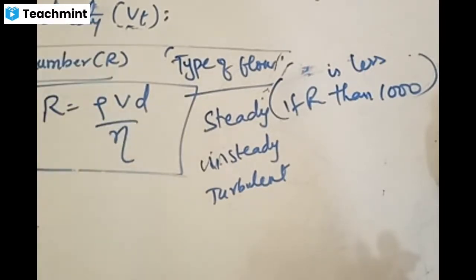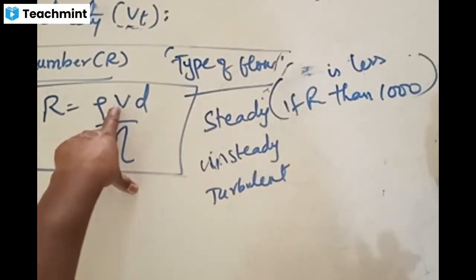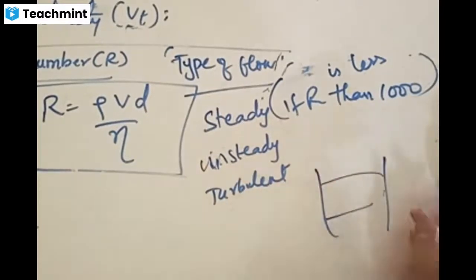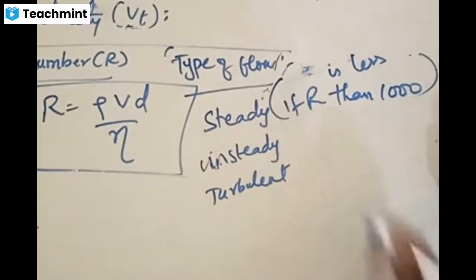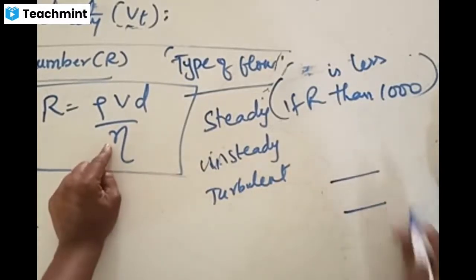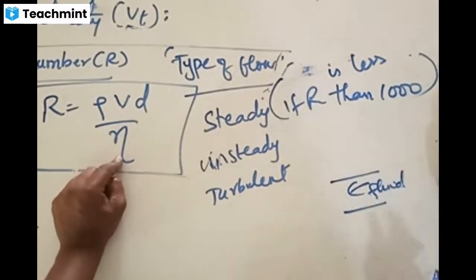Now by using that Venturi meter, you can determine the velocity of a fluid. Yes or no? Venturi meter, you have seen this. D is the dimension of the flow tube where the fluid is moving, and you take some certain dimension for that flow tube. And eta is the coefficient of viscosity of the fluid. Every fluid has some kind of coefficient of viscosity value.